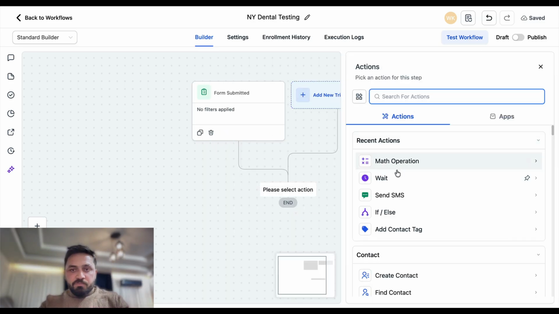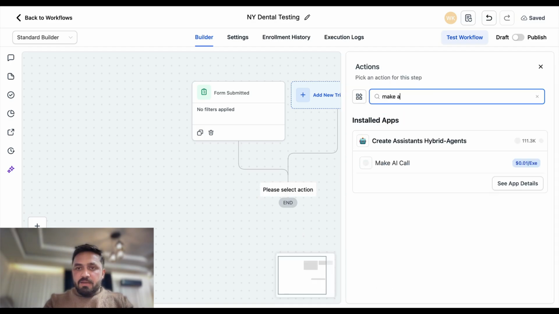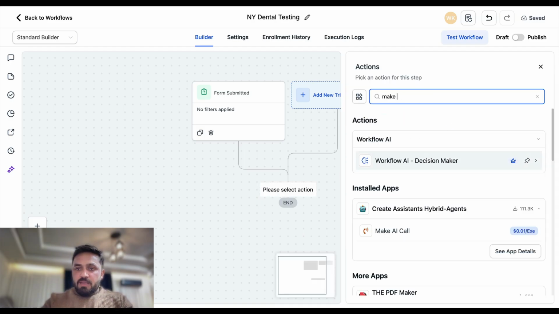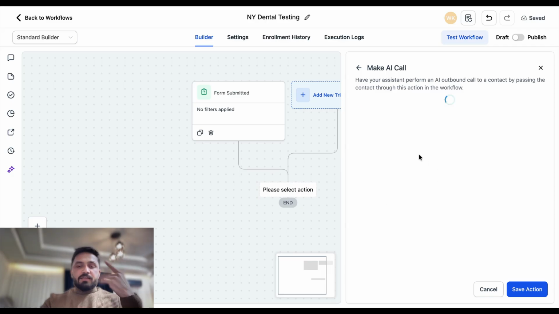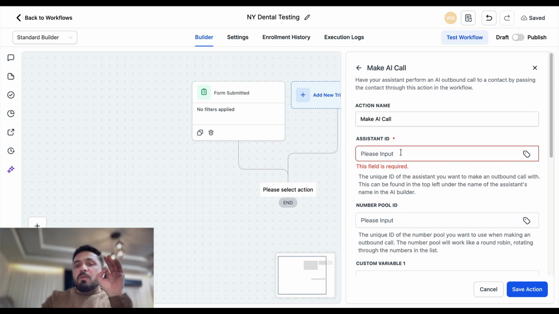You can wait, or you can directly make a call. I'm gonna say make a call, make AI call. That's it. That's the only thing you need to do. And further, here you need to tell them what is the assistant ID. What is the assistant ID that we're gonna use to make a call?